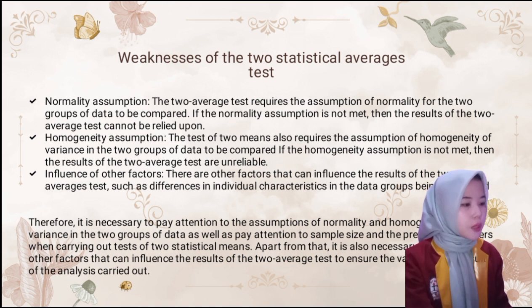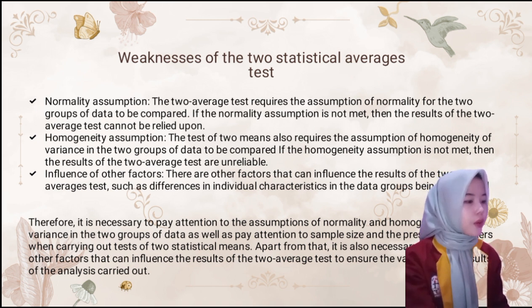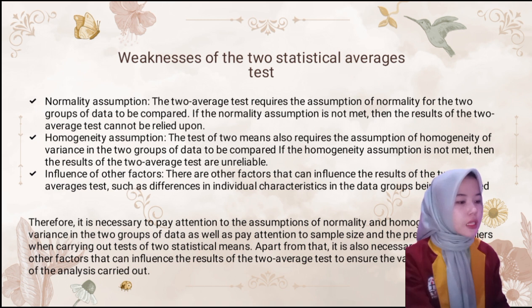The test also requires the assumption of homogeneity of variance in the two groups of data. If the homogeneity assumption is not met, then the result of the test is unreliable. Influence of other factors. There are other factors that influence the result, such as differences in individual characteristics in the data groups being tested.